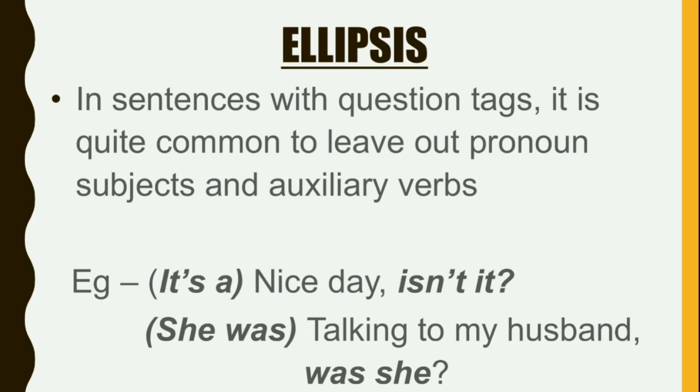Talking to my husband, was she? That is understood in a particular context, so that is not told by the speaker. Then it is taken for granted, and was she is added. Without she was, in the tag was she is added. Such sentences are called ellipses.